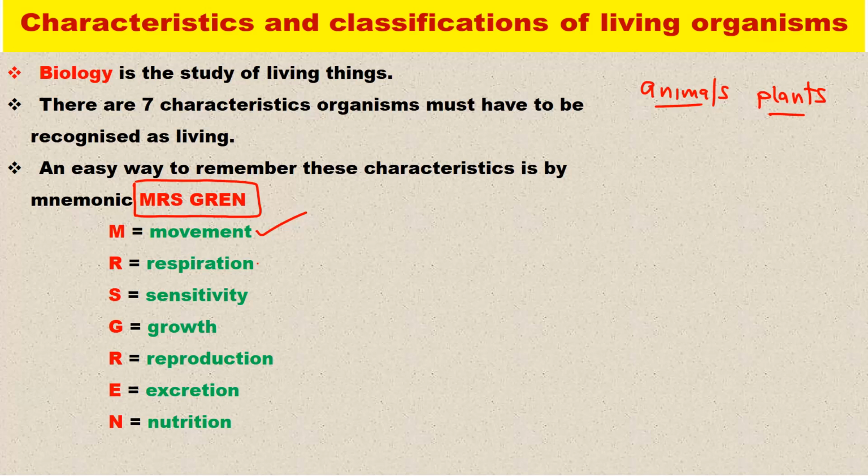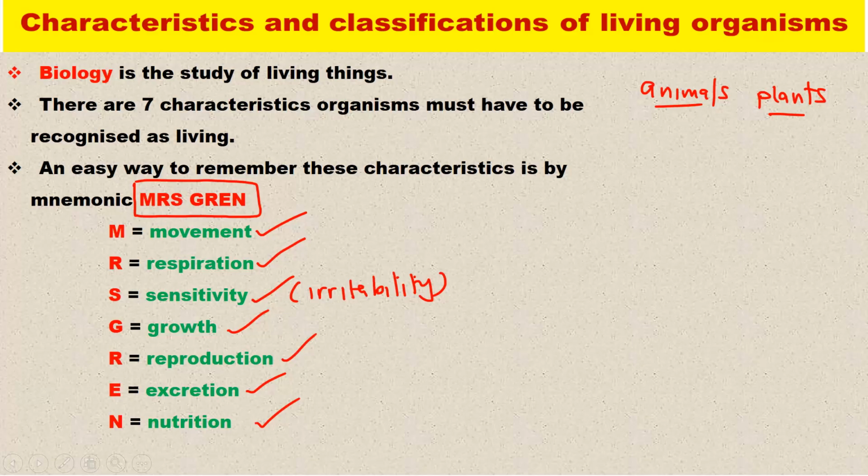Then R stands for respiration. You need to know that there are 2 R's here. It doesn't matter which one you give respiration or reproduction. The first one we are going to say is respiration. Then S for sensitivity. Sensitivity is also known as irritability, so if you find irritability or sensitivity, they are one and the same. Then growth is also one of the characteristics. Then another R is reproduction. Then we have E, excretion, and N, nutrition.